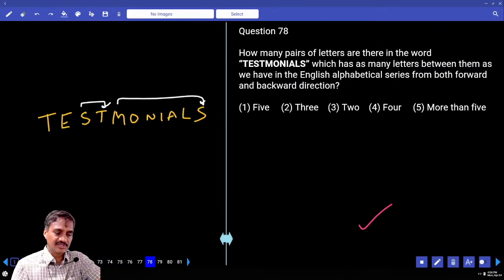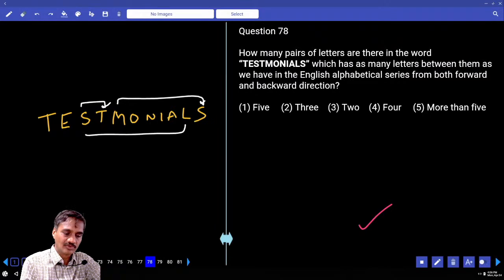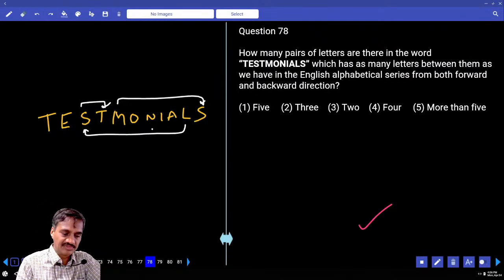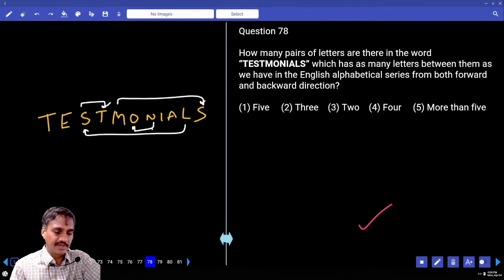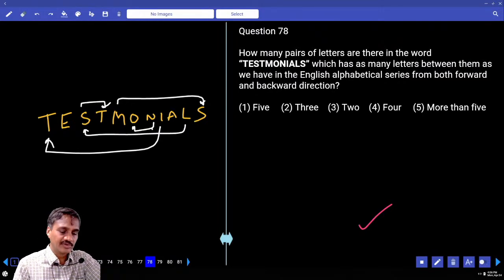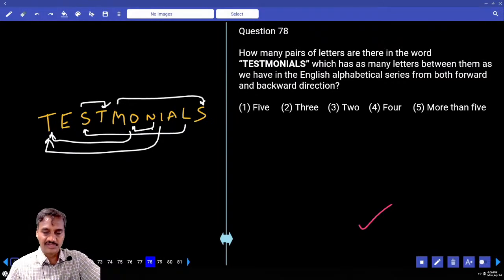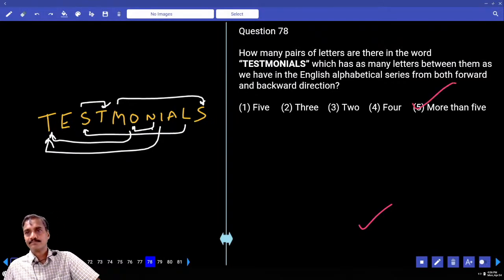And again in reverse, S, no letter comes after this one, no need to count. L, M, N, O, P, Q, R, S. Now L, T, S. M, N, O, P, Q, R, S, T. And A, B, C, D, E, F, G, H, I, J, K, L, M, N, O, P. And next one, N, O, there is one more. N, O, P, Q, R, S, T. N, T, there is one more. And if N, T is there, then N and T will also have one more. 1, 2, 3, 4, 5, 6. More than 5 times. Clear?